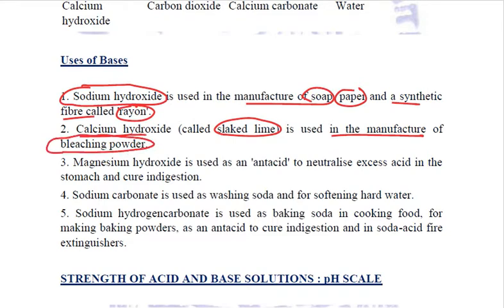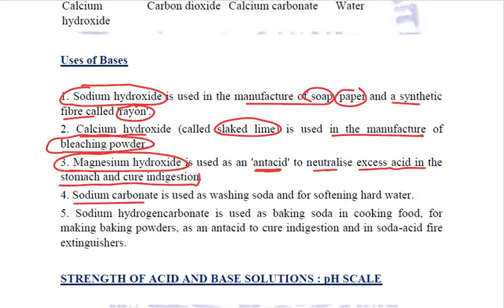Don't worry, you will have to study this bleaching powder in quite some detail in this chapter only, so we'll discuss it. Magnesium hydroxide, if you remember, we use this term. It is used as an antacid to neutralize the excess acid in our stomach and to cure indigestion. This magnesium hydroxide is also commonly called by a name. What was that name? If you somebody remember, milk of magnesia. Milk of magnesia is nothing but magnesium hydroxide.